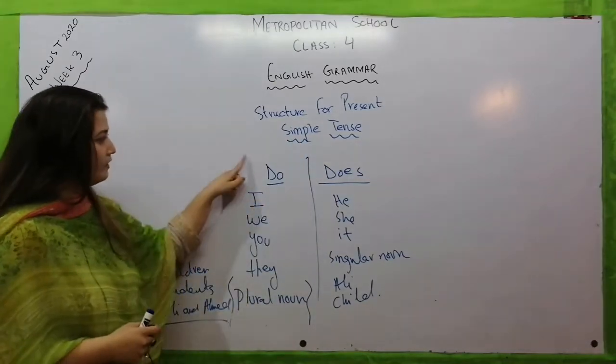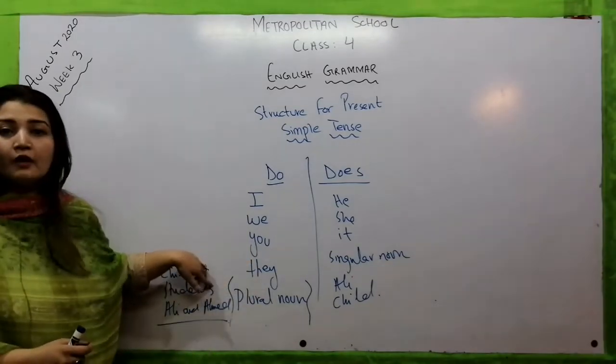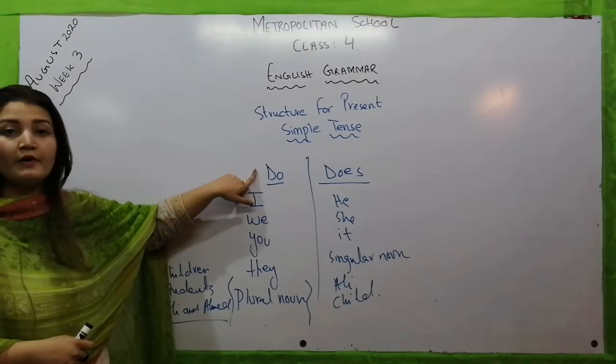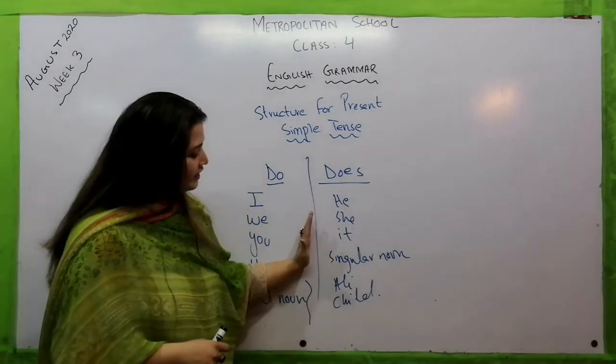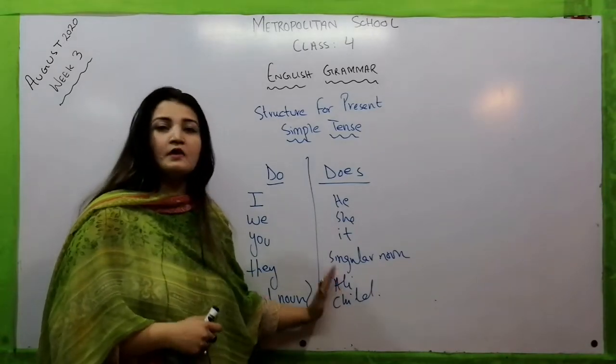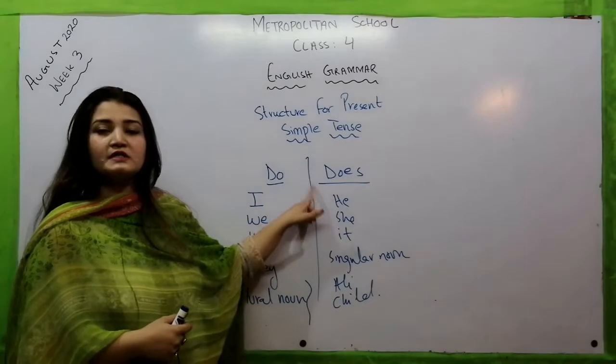Let's repeat once again. Whenever we use I, we, you, they or any plural noun, what will we use? We will use "do" here. And whenever we talk about singular nouns like he, she, it, Ali, child, student, my mom, teacher, father, what do we have to use? We will have to use "does".